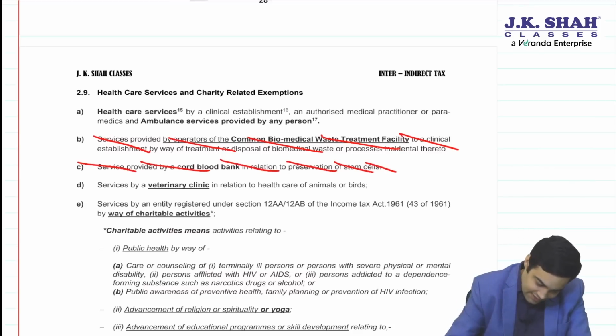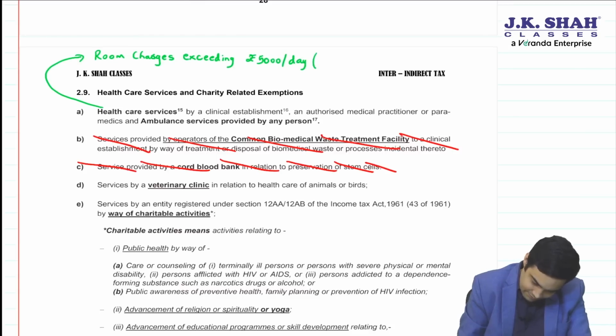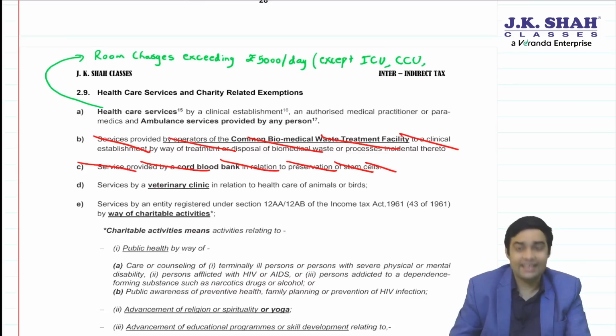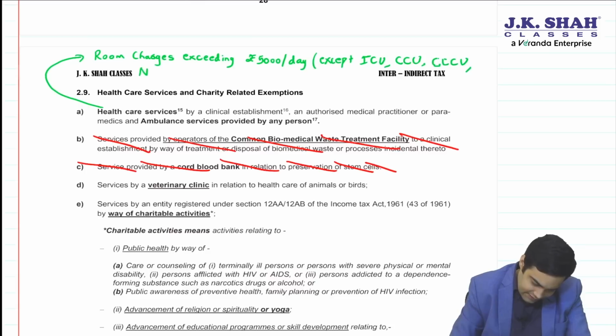And here you will write room charges, only room charges, not any other charges, exceeding rupees 5,000 per day, within bracket you will write except ICU, intensive care unit, CCU, critical care unit, CCCU, cardiac critical unit, NICU.